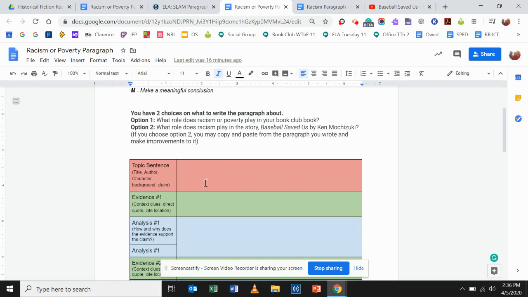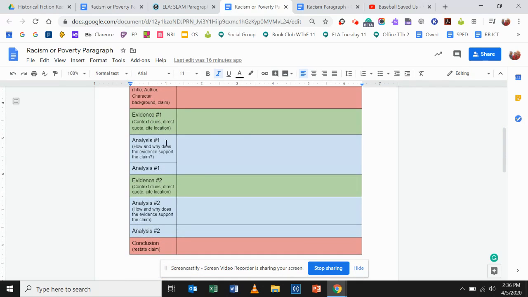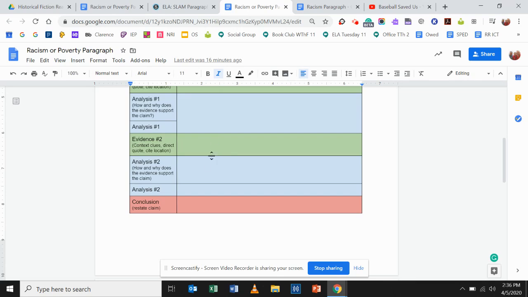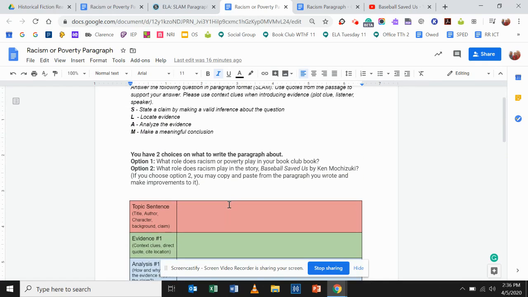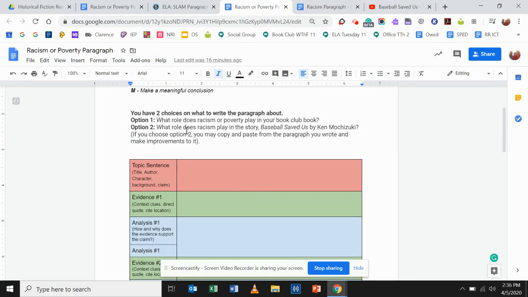Here is where you will type your topic sentence, first piece of evidence with your context clues, and analysis. Remember, your analysis should be at least 2 sentences long. Then another piece of evidence, 2 analysis sentences, and the restatement of your claim. If you choose option 1, you will use your book club book and you'll type in your quotes directly from your book. If you use option 2, you can go back to the paragraph you wrote before.